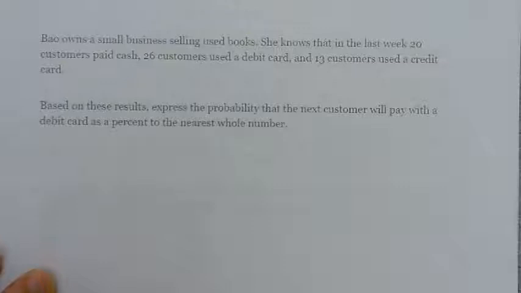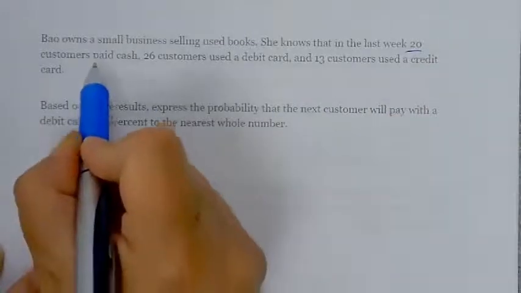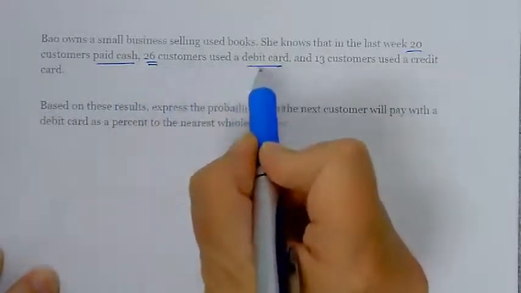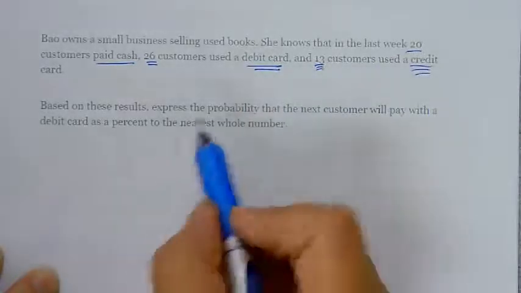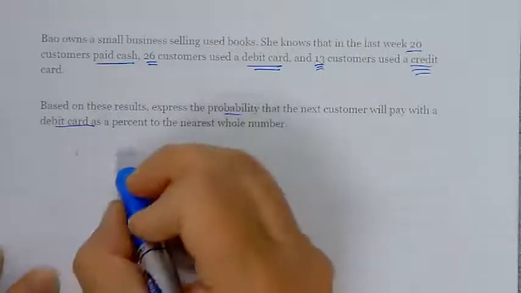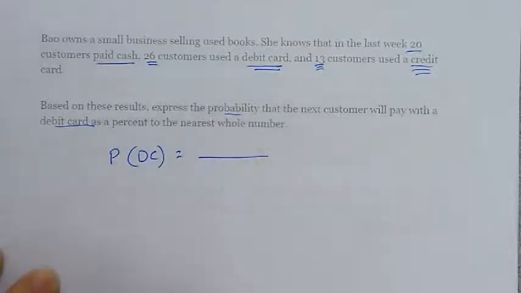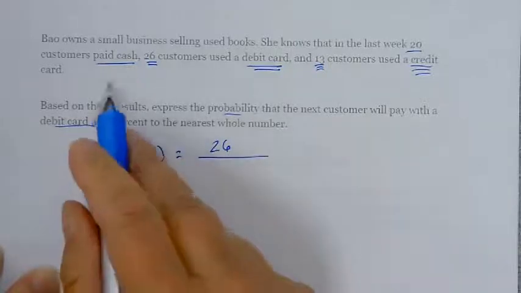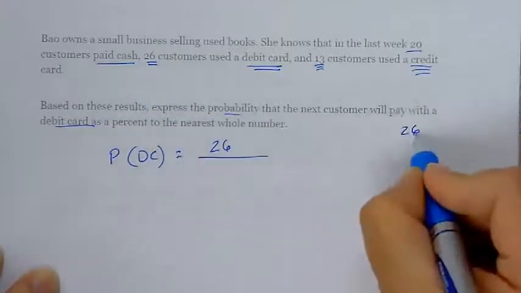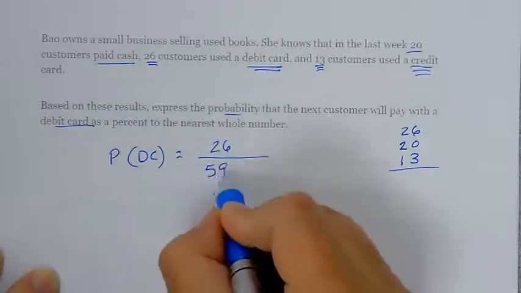Beo owns a small business selling used books. She knows that last week 20 customers paid cash, 26 paid debit card, and 13 paid credit card. Based on the results, what's the probability the next customer will pay with a debit card? So I'm looking for the probability of a debit card. I want to find how many ways it happened to be paid with a debit card out of the total ways. So I can see that a debit card was 26 ways out of the total number of ways, which is 26 plus 20 plus 13, which is 59 ways.